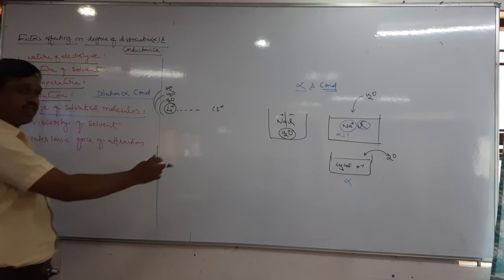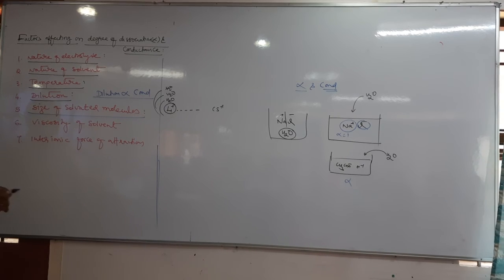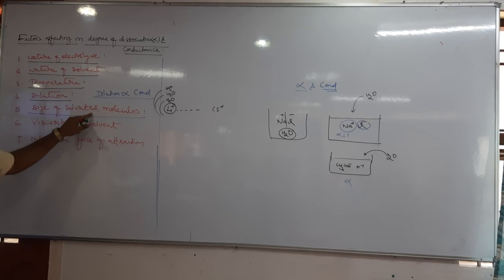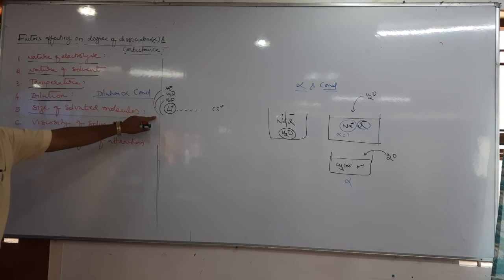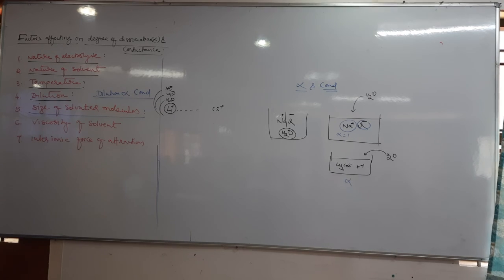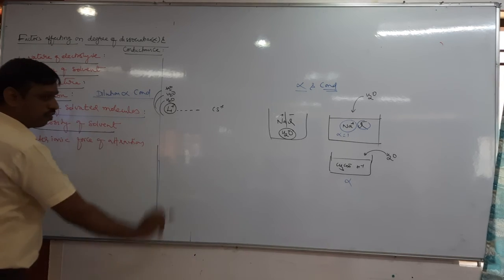Whereas cesium. So like that. So for conductance, what should be the size of the solvated molecule? Small. The smaller the size of the solvated molecule, the more the conductance. And it is not related to the degree of dissociation. Alpha is nowhere related to this now. It's only conductance.